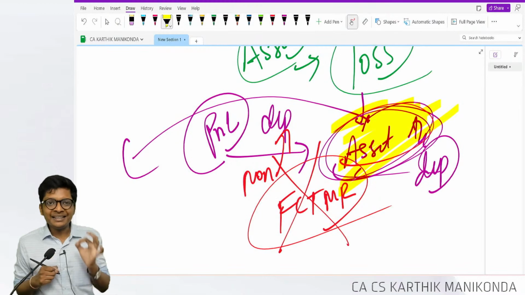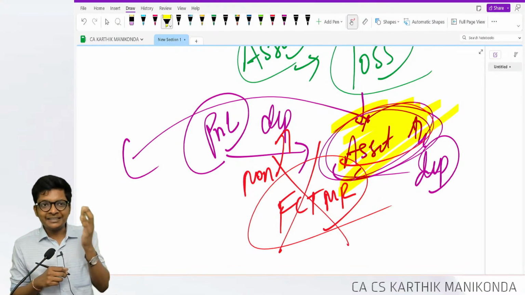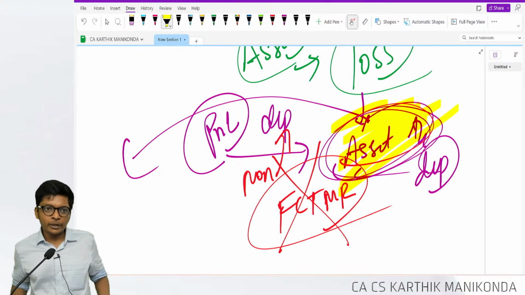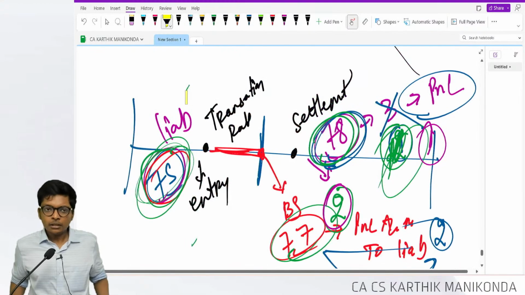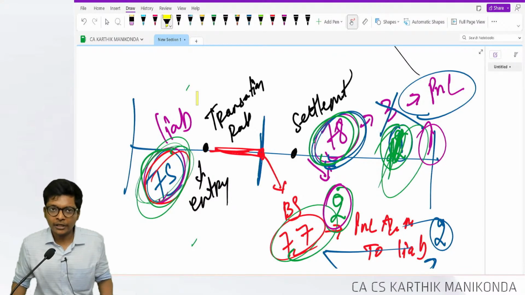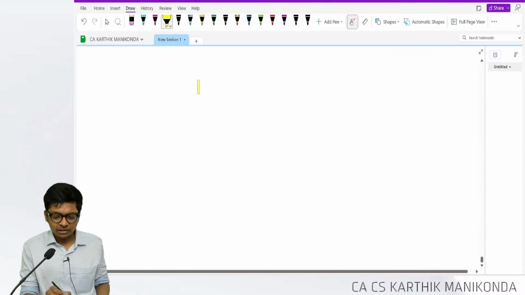Simple. Foreign currency loss when you purchase an asset on translation: instead of debiting P&L, debit what, guys? Asset. That's it. Are you following, guys? Clear? Gain, don't credit the asset. Gain, transfer to P&L. That's it. Are you following, guys? This is foreign currency transactions.